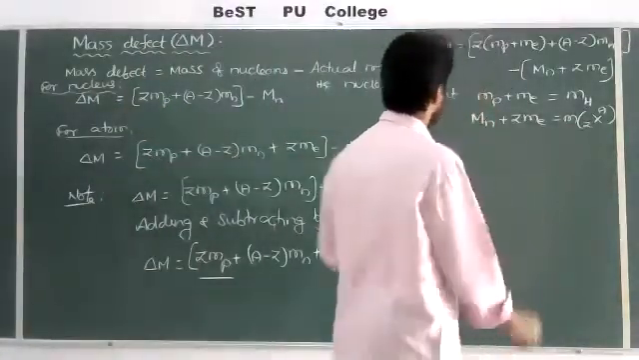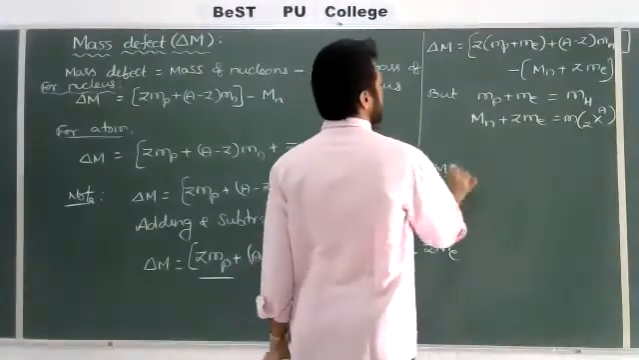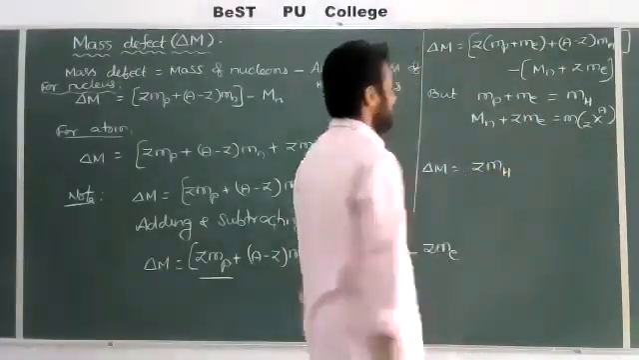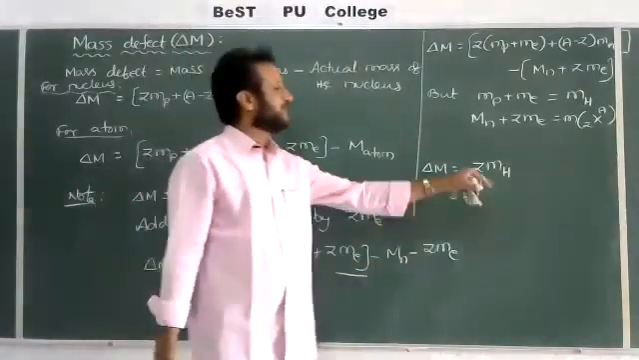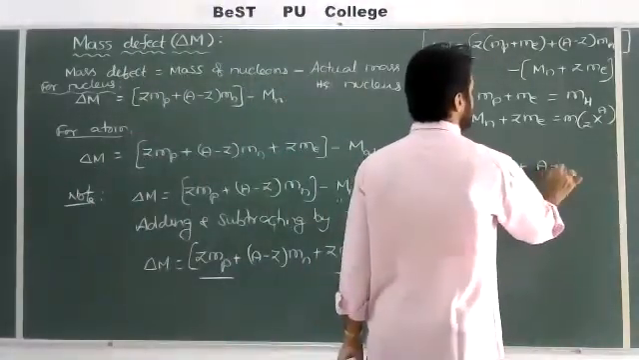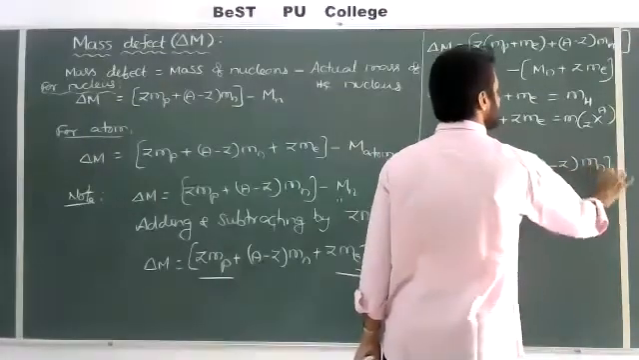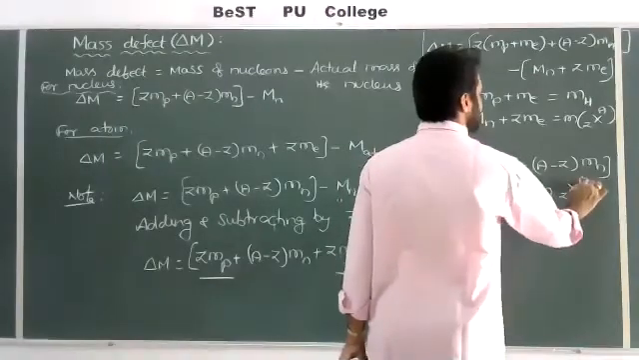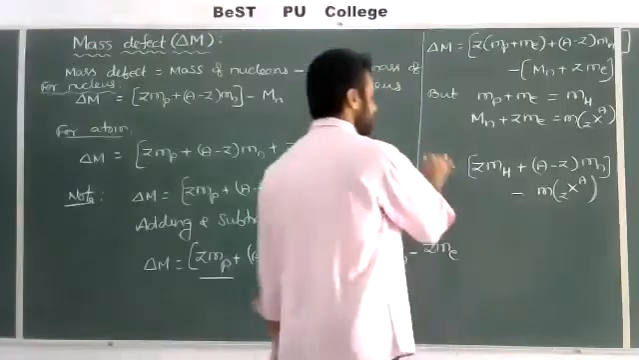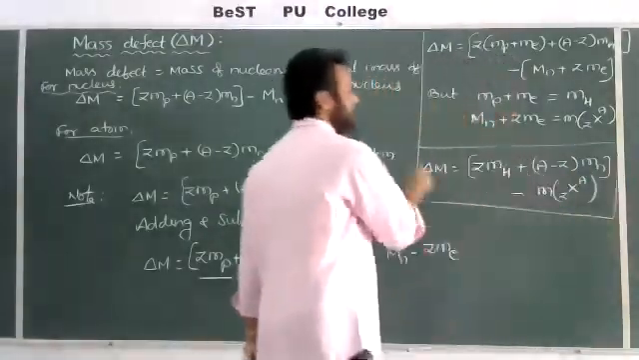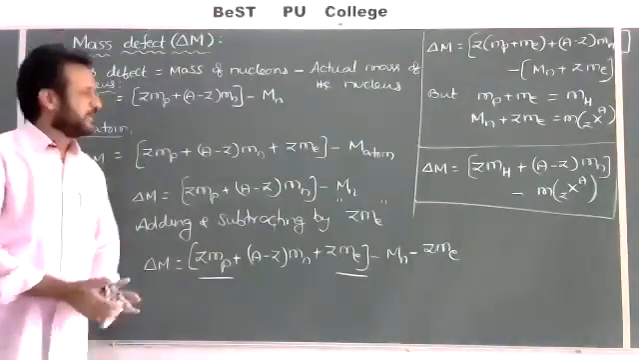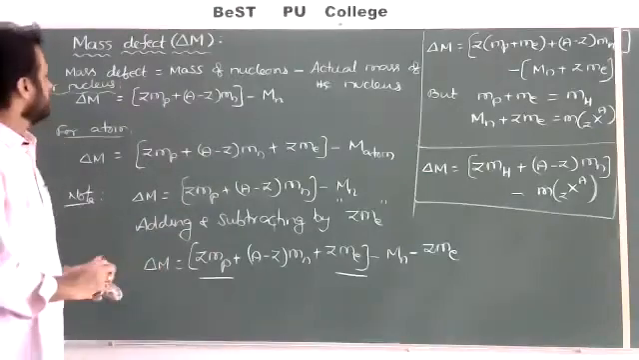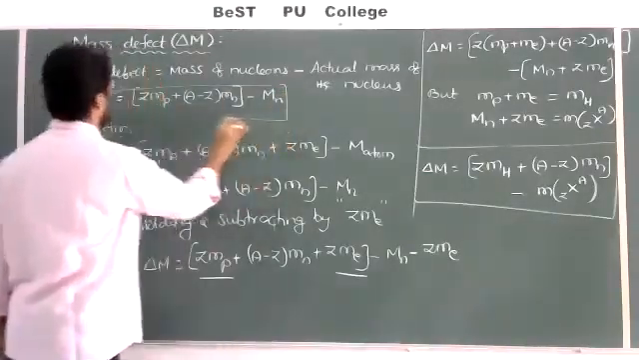Then I'll substitute in the above formula. Delta M is equal to Z into (Mp plus Me), which is equal to MH. I am writing Z into mass of the hydrogen atom plus (A minus Z) into Mn minus the actual mass of the given atom X(Z,A), like carbon, oxygen or hydrogen or whatever is given, we have to use. There is no need of any derivation, only one simple definition, one formula or two or three formulae for various calculations. Here we should remember this formula for mass defect of the nucleus.